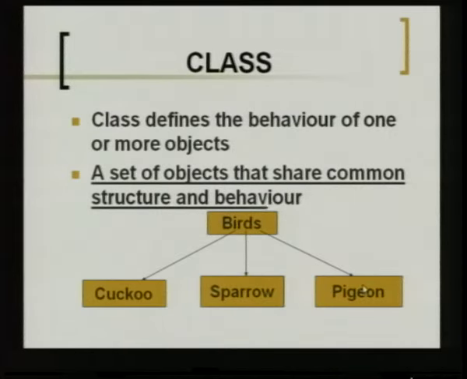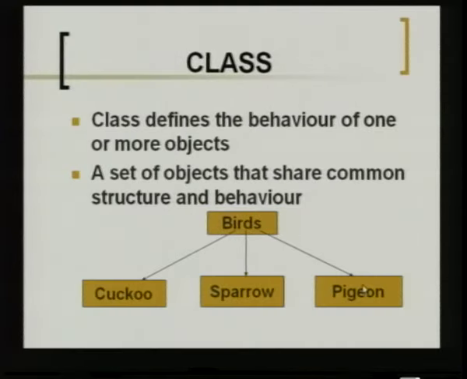So, a class is something above the object, it defines the behavior of the object or what all an object is expected to do. So, the behavior of the object is the way it acts and reacts. So, what all an object can do in action or what all an object can give in reaction is defined by this keyword class. A set of objects that share common structure and behavior: the set of objects that have a common dimension, a common shape, a common structure and which exhibit similar kinds of features. As I said, two tennis balls can belong to the same class. They both do the same things and they have the same structure and behavior.